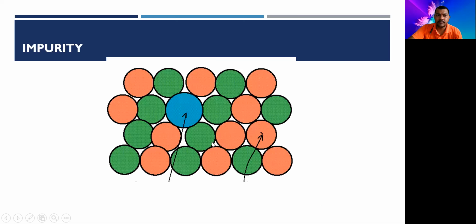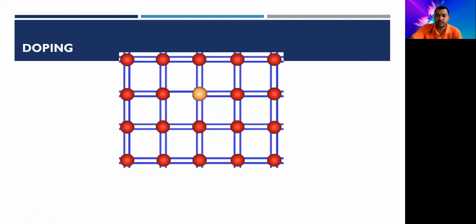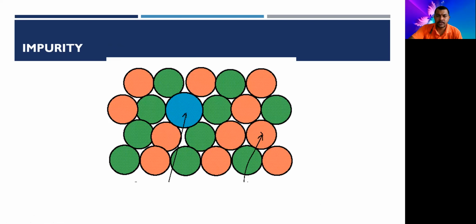So this is the flow of current, and this is the impurity which is supposed to be added like this. So I will tell you. This was about the intrinsic semiconductor, and for an extrinsic semiconductor, whenever a certain amount of impurity is added to a pure intrinsic semiconductor, then it becomes an extrinsic semiconductor. Remember this: when an amount of impurity is added to a pure semiconductor, it becomes an extrinsic semiconductor, right?